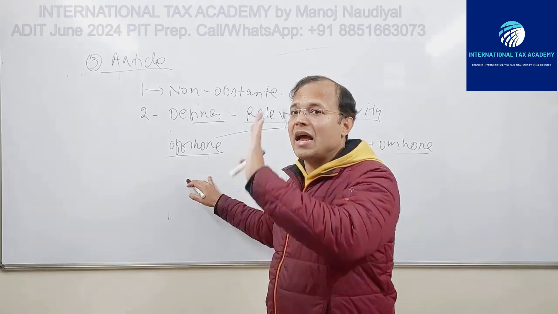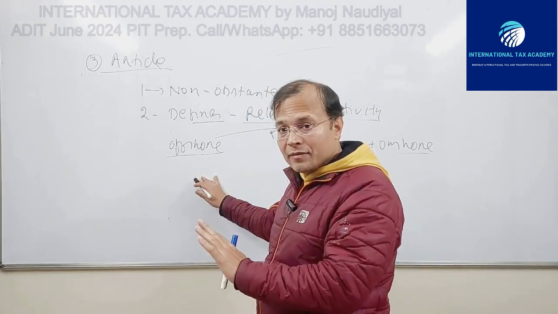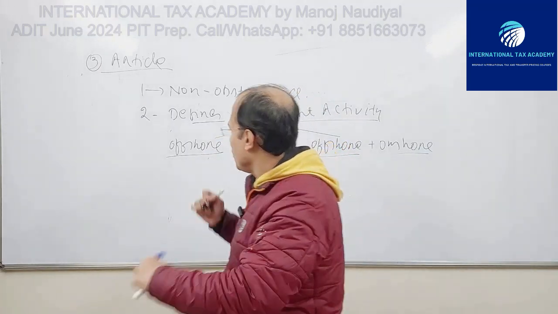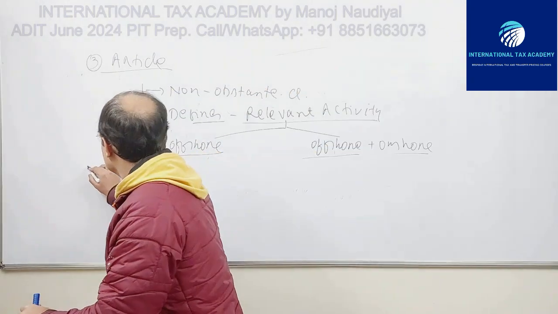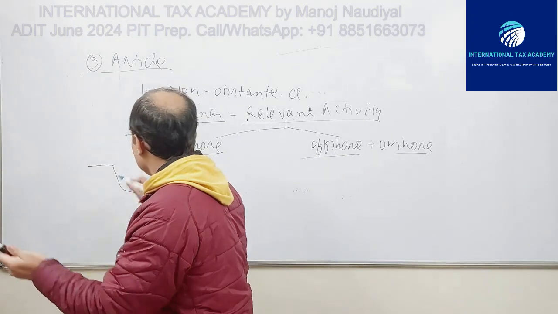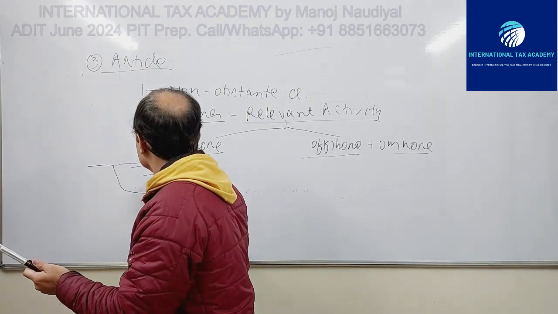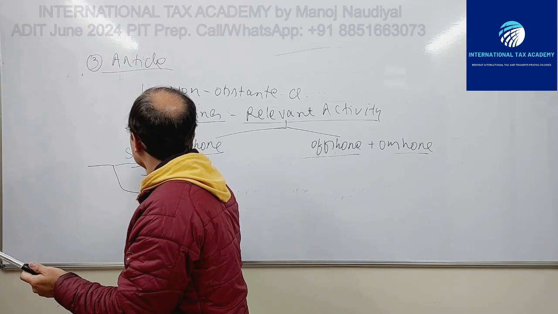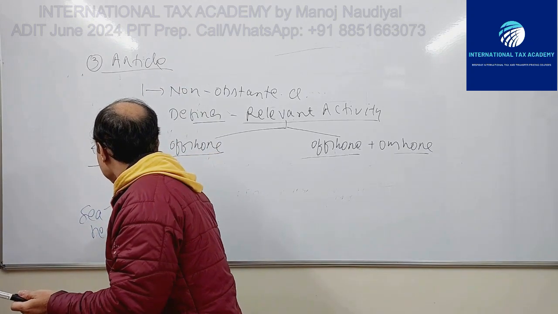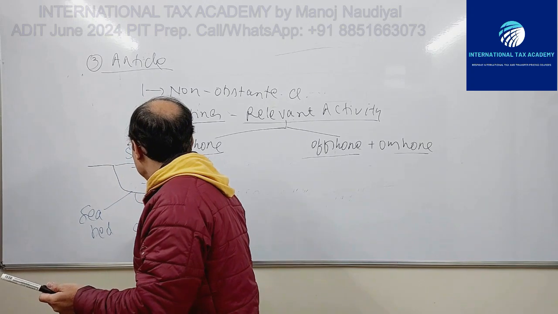Relevant activity is an activity carried on offshore. Remember offshore, right? This is the sea, this is the seabed, and this is the subsoil.